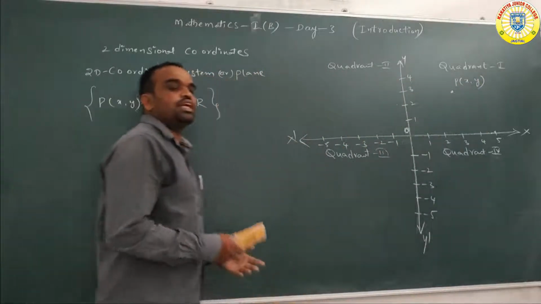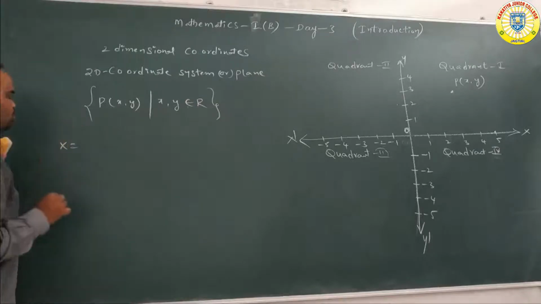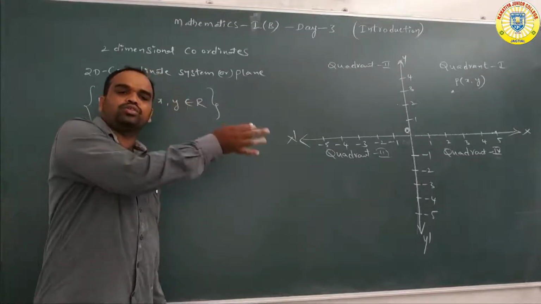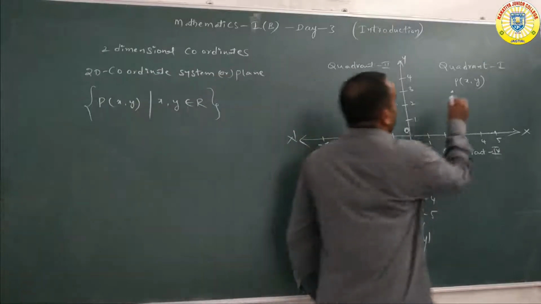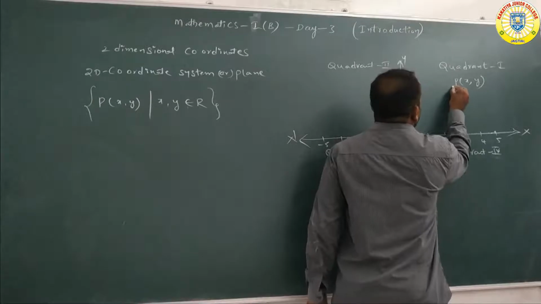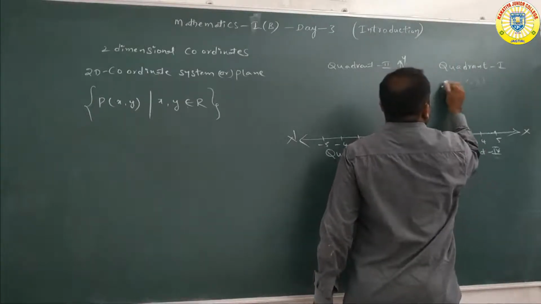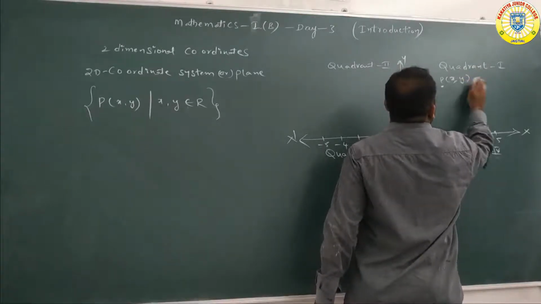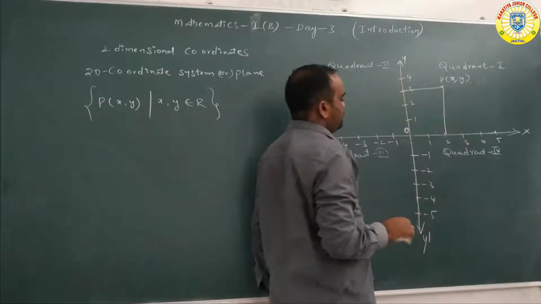See here, observe this one. The x coordinate is denoting which one, sir? The x coordinate denotes the perpendicular distance from the point to which one, sir? Y axis. Suppose here we are denoting P of x comma y. This is the point.